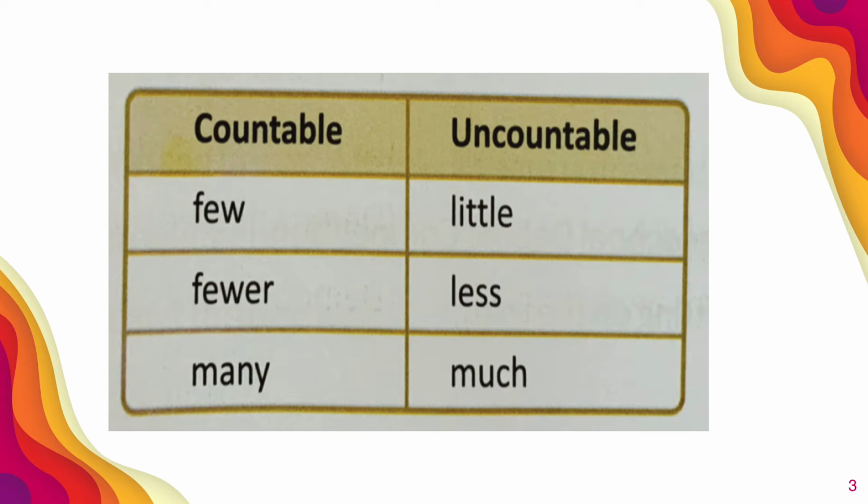Now fewer. He thinks cats have fewer troubles than dogs. As compared to cats and dogs, cats are having fewer troubles. We can count the fewer troubles as compared with cats and dogs. Okay, so it is a countable noun. And many people of India worship many lords. Many lords. So lords we can count. कौन से lords को हम praise करते हैं वो हम count कर सकते हैं. Yes, so that is what, this all lies into countable nouns.